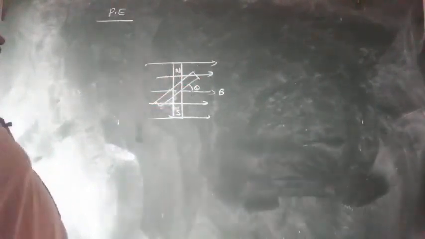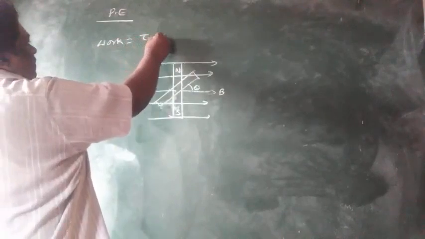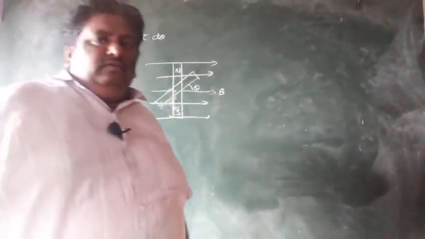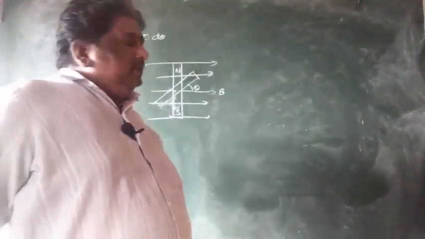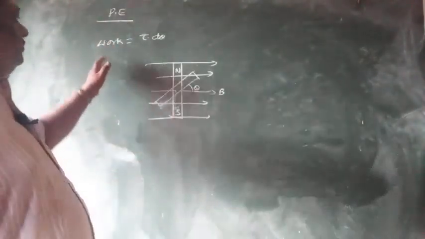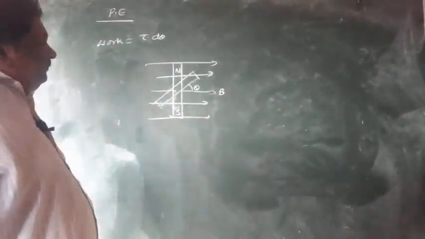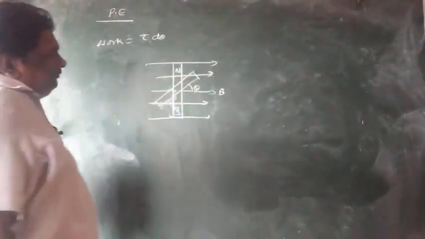So what is the work done? Work done is equal to tau into d theta. In straight line motion, work done is equal to force into displacement. In the same manner, in rotatory motion, work done is equal to torque into change in the angle. Here torque is not uniform.